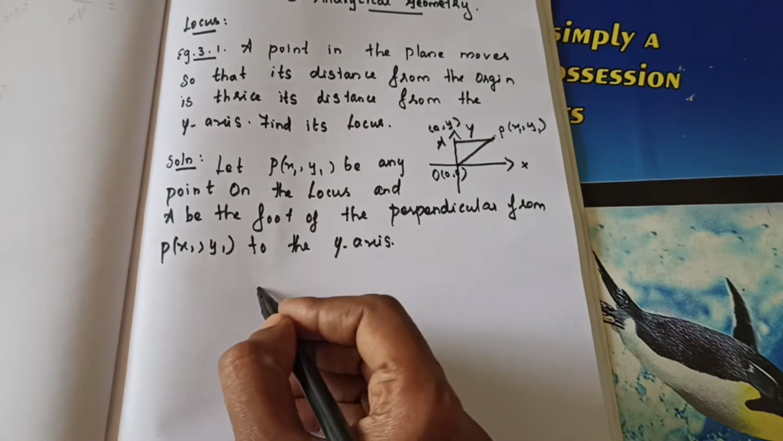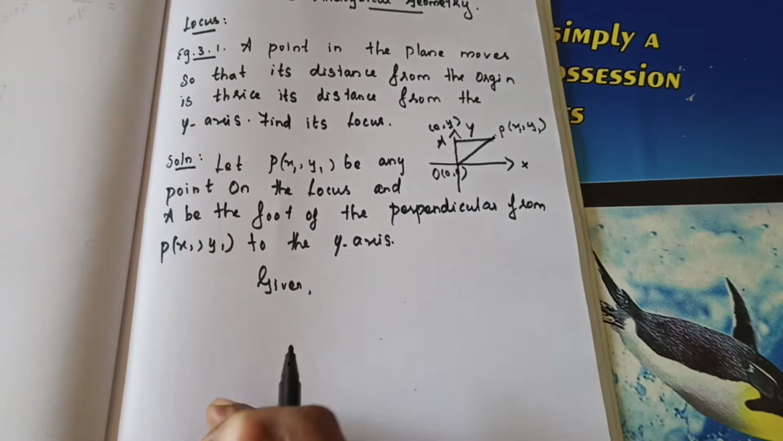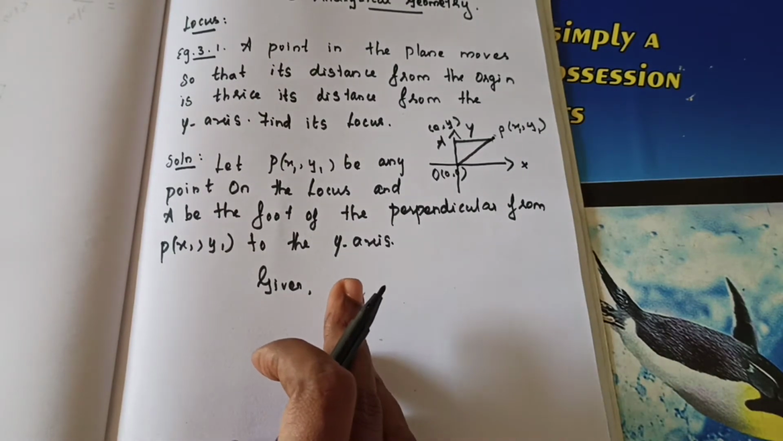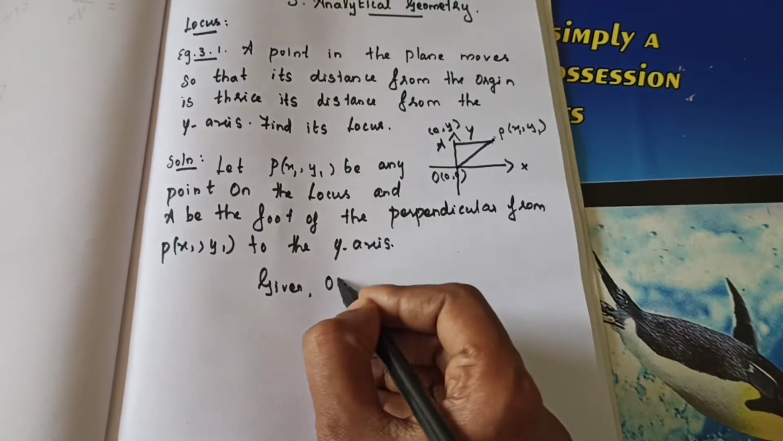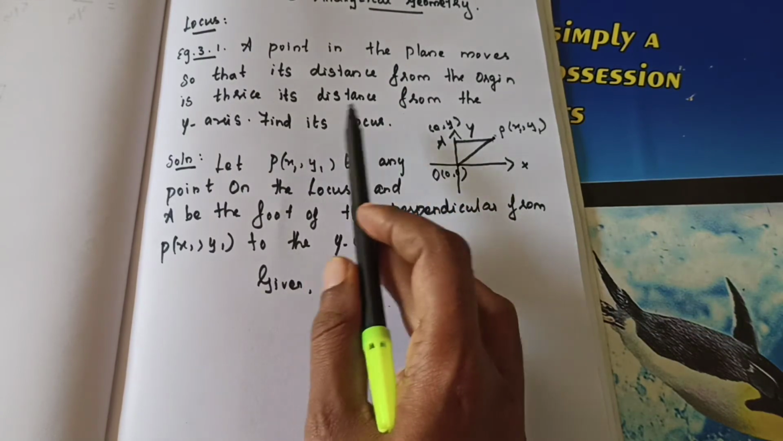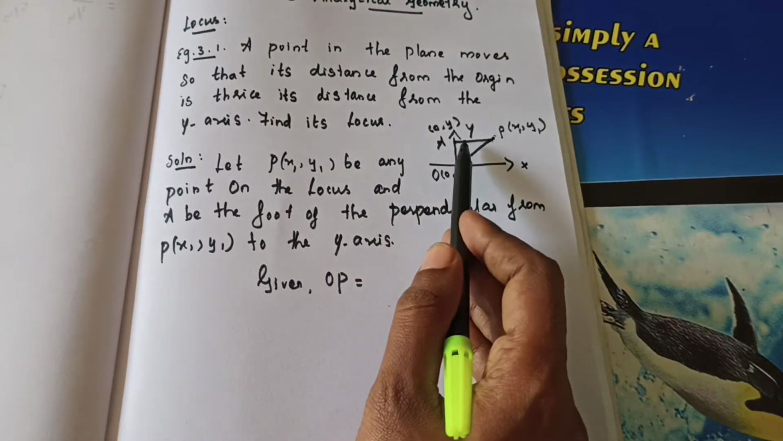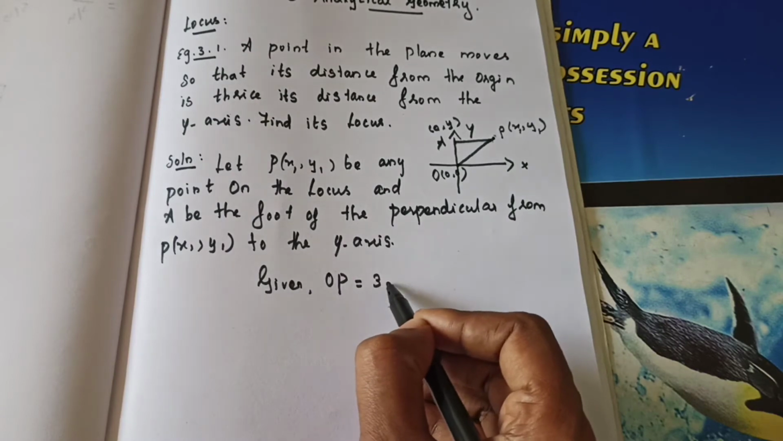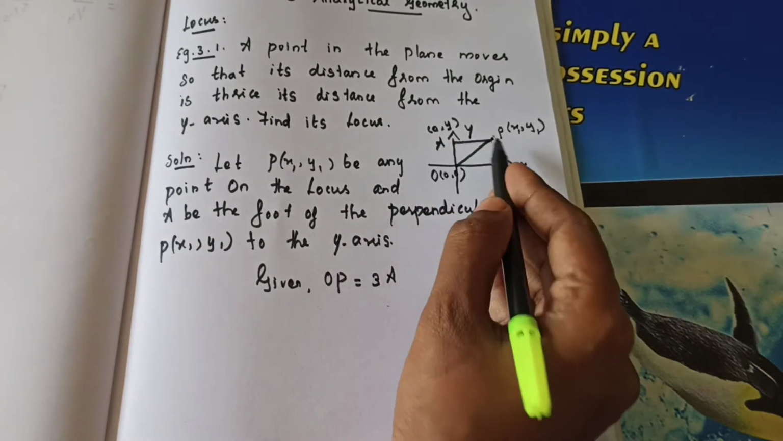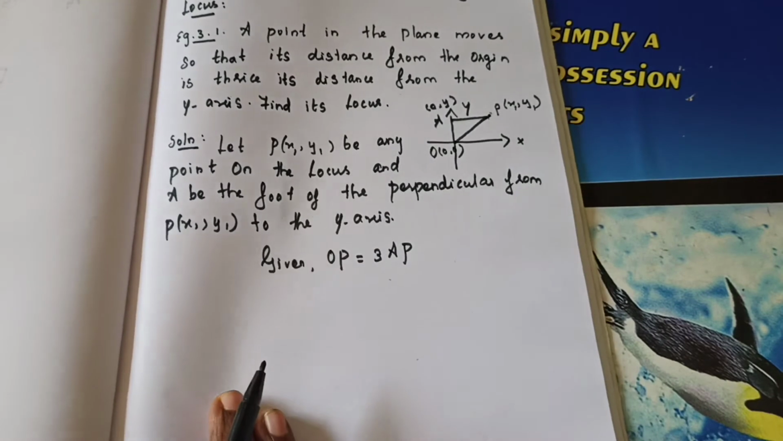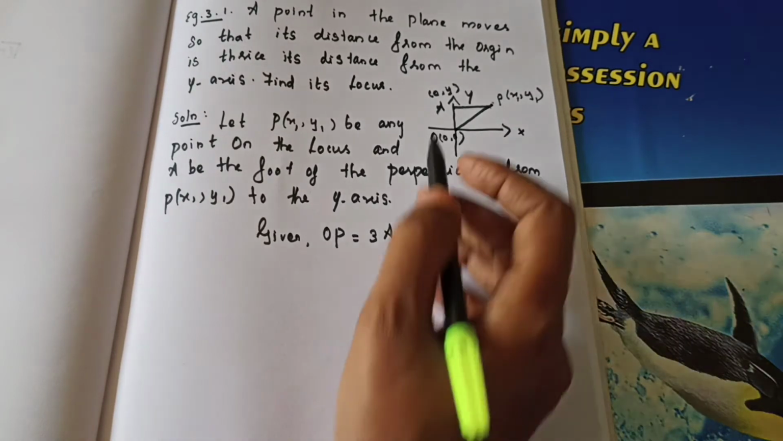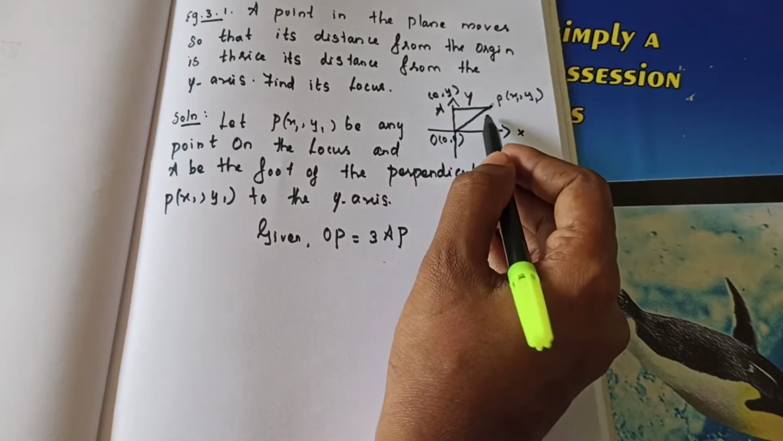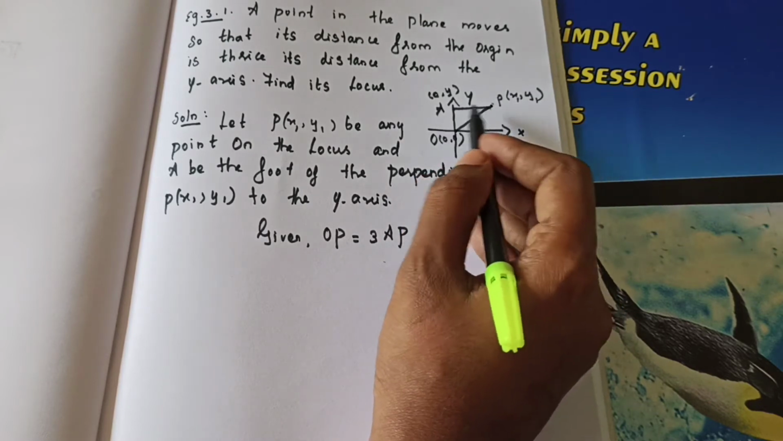Now, what is the given condition? The point in a plane moves so that the distance from the origin, is it right? Distance from the origin, that is OP, is thrice the distance from the y-axis. So 3 times the distance from the y-axis. From the y-axis the point is AP. According to the given condition, I have written this. Understand? The distance from the origin is thrice the distance from the y-axis. So from the y-axis it is AP, and the distance from the origin is OP. So OP is 3 times AP.